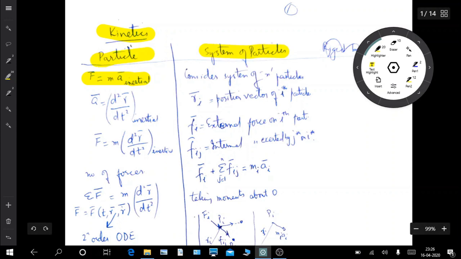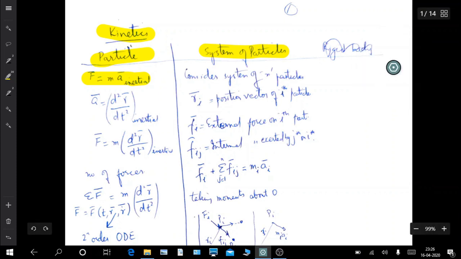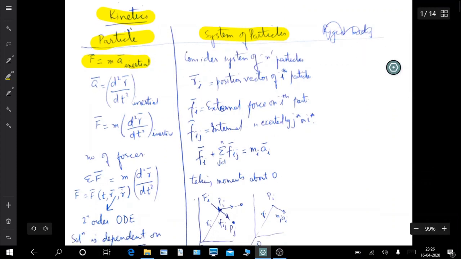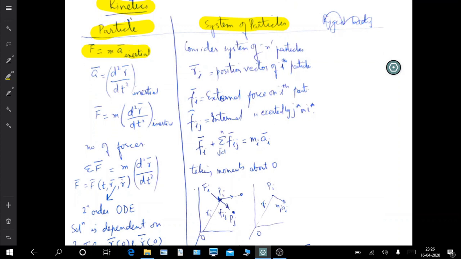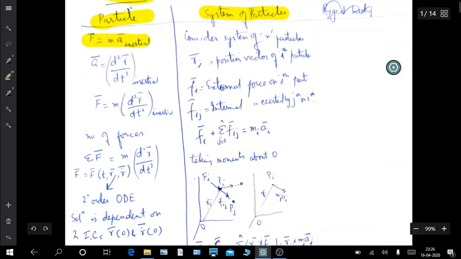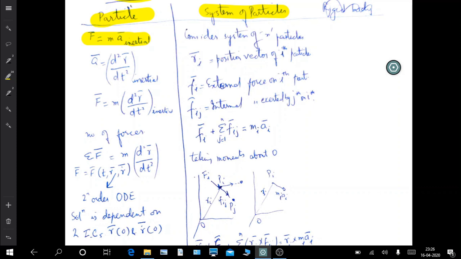So I've drawn a parallel between the two. It's more or less similar things that are there. Whatever we do for a single particle, we will extend that to the system of particles. That's why there is a comparison, or some relationship between the two. So that's why I have presented them on a single sheet, so that we can go through them in comparison.